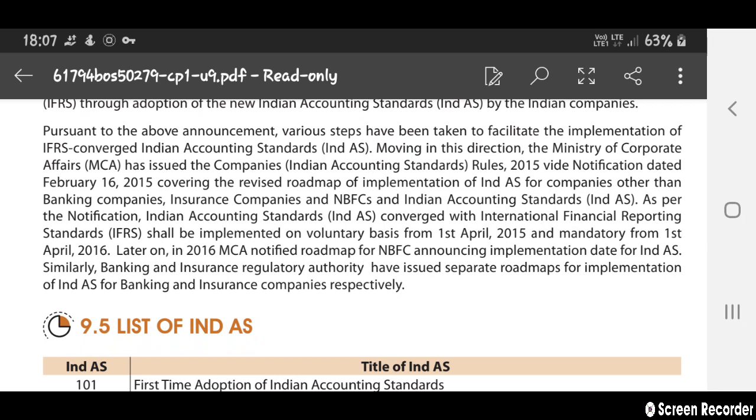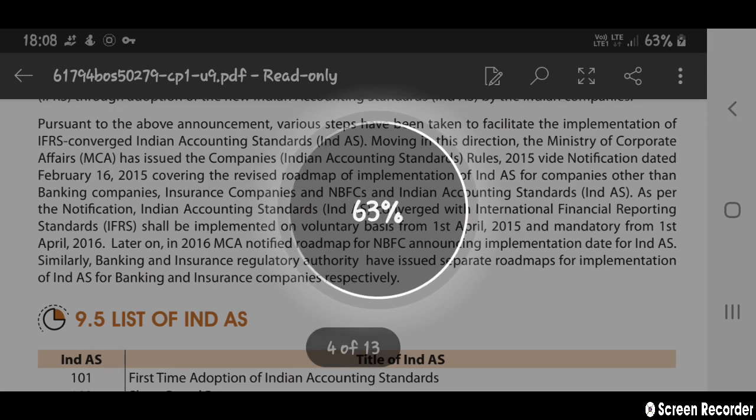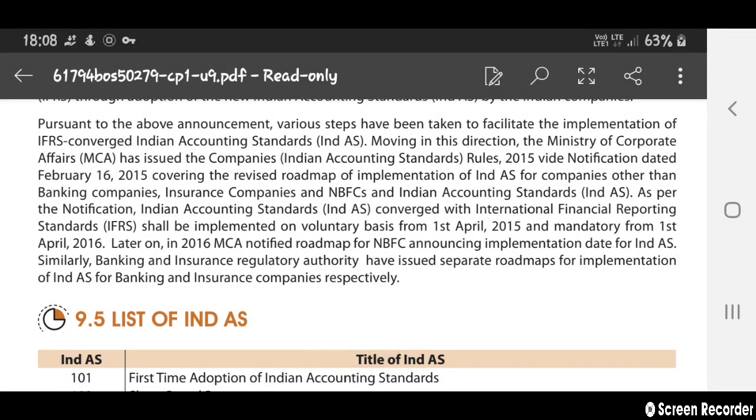As per the notification, Indian Accounting Standards converge with the International Financial Reporting Standards. They had already announced this in the budget speech, but how to bring it into existence was a problem. Next, Ind AS shall be implemented voluntarily: on a voluntary basis from 1st April 2015, and it will be mandatory from 1st April 2016.